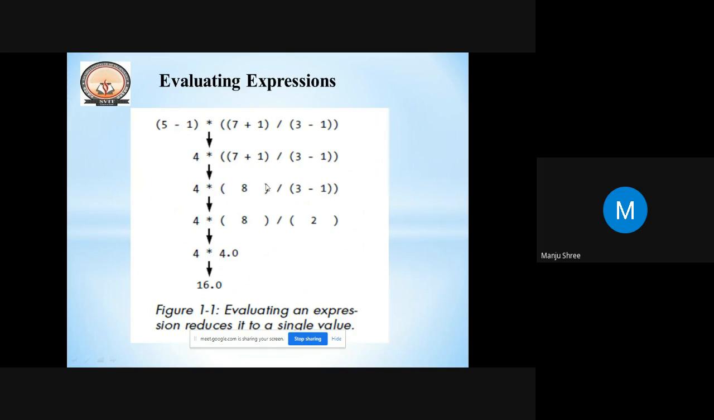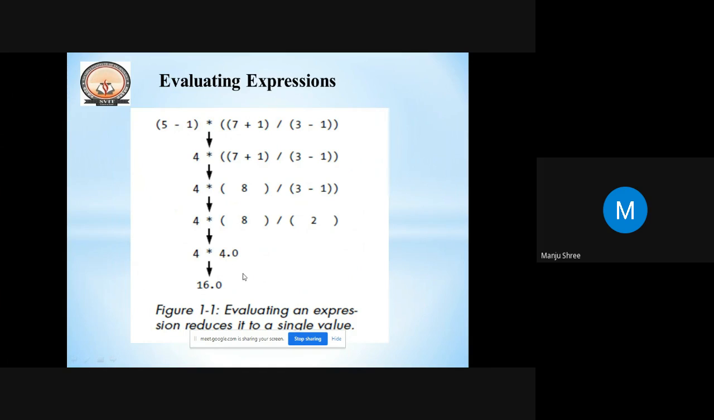So then we will be getting it cleared with all these parentheses, 8 by 2. Why is that? Even though we have a multiplication operator, we don't go with 4 into 8 followed by the divide by 2. Why? Because division has more priority compared to the multiplication. So we go for 8 by 2. So that is 4, and 4 into 4 is 16.0.